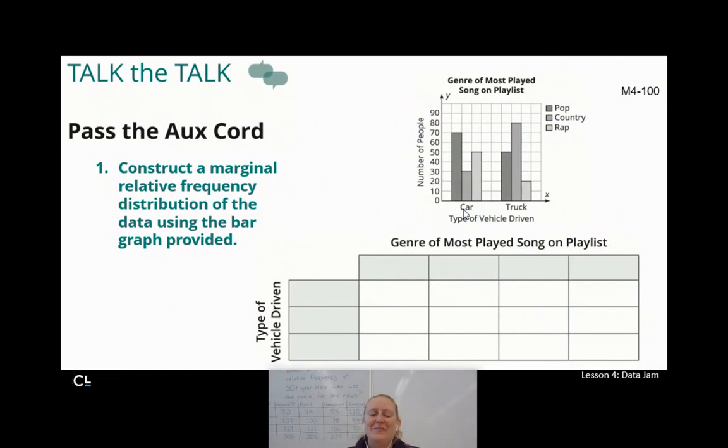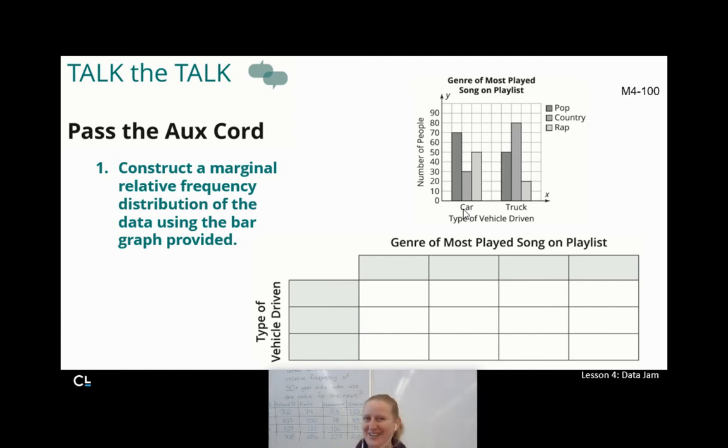Let's do just a little bit more on page M4-100. This is interesting. In the past, we've been creating our tables and then using our tables to make graphs. I want you to go the other way around. I want you to use your graph to make the table.